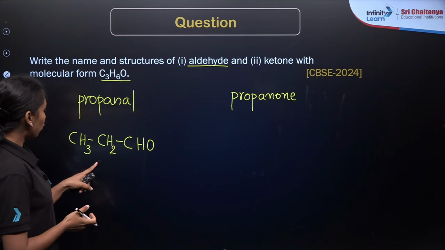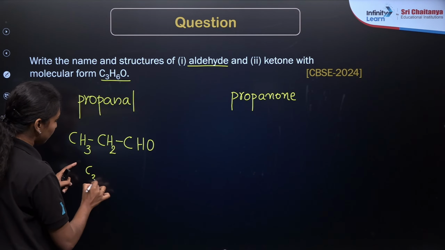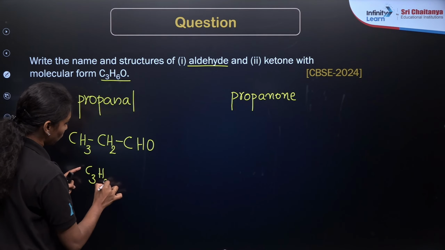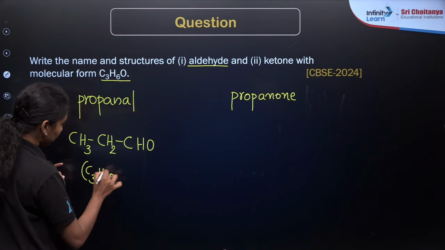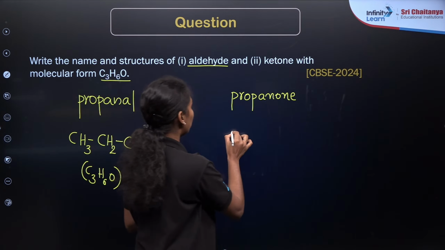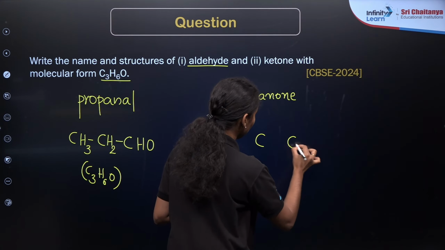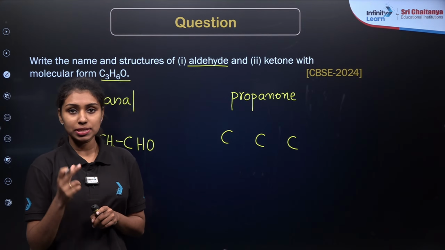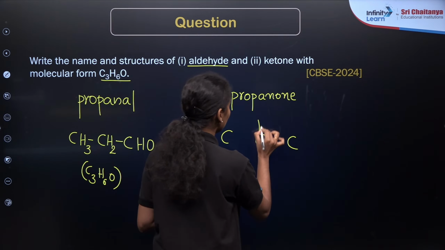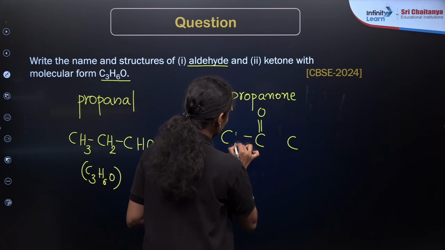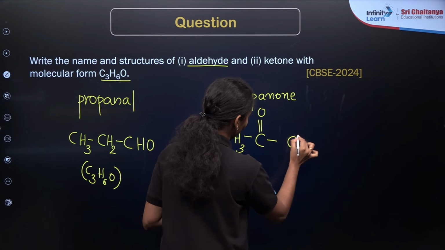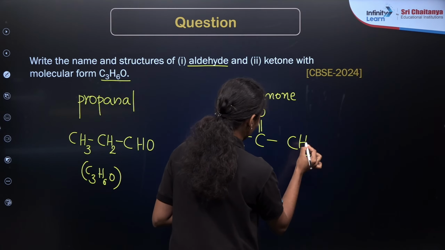Now if you check the molecular formula, you can see that this will be C3H6O, right? Then what about the case of propanone? Again a 3 carbon compound. A ketone compound has the functional group C double bond O, which is always in the middle position, right? So this will be CH3, C double bond O, CH3. This is known as propanone.